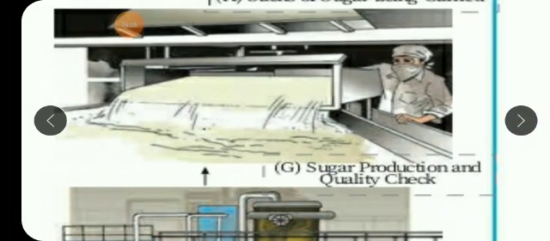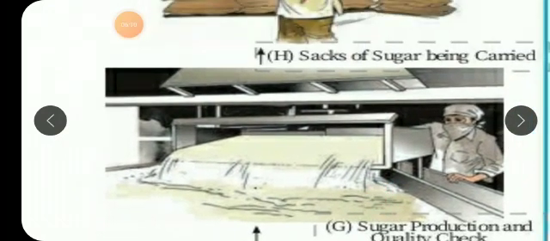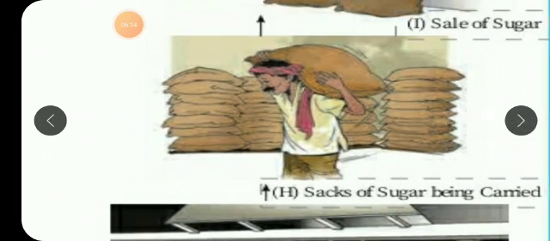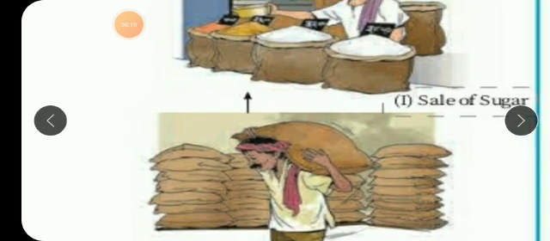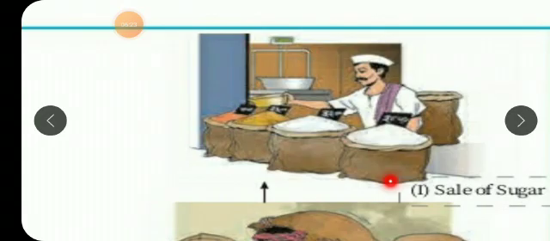Then sugar production and quality check, all these also come under quaternary occupation. Sacks of sugar being carried, this is again tertiary occupation, extra service which is given. Sale of sugar, again tertiary occupation, extra service which we are giving.